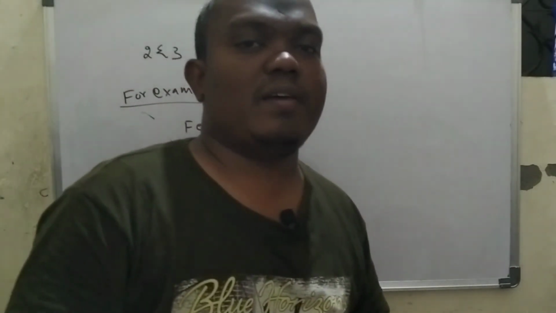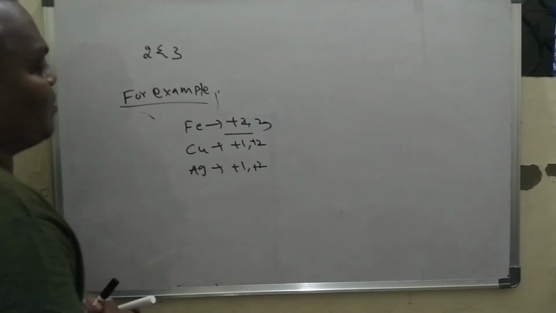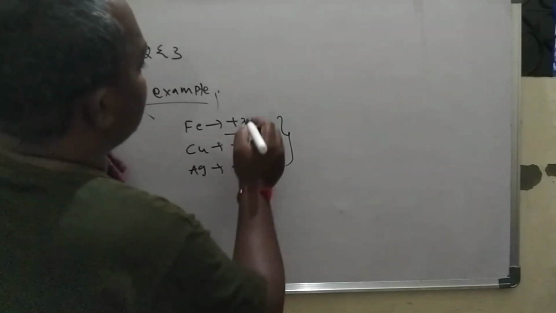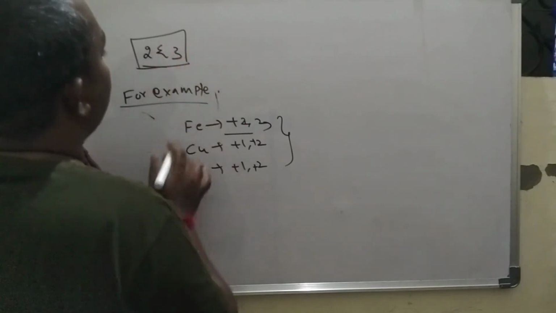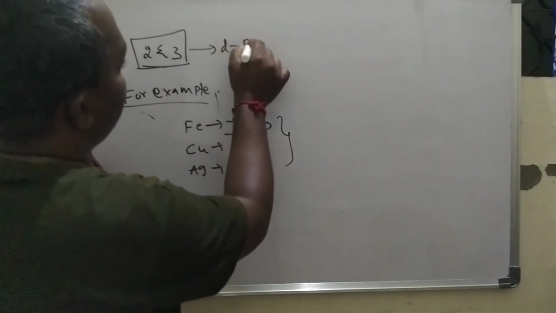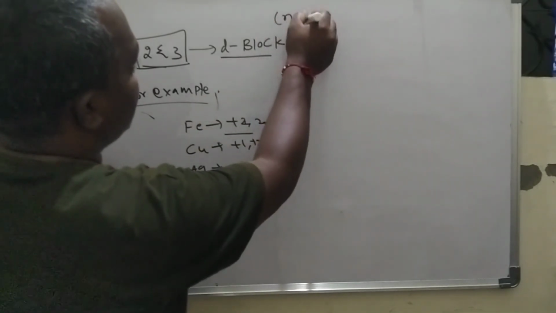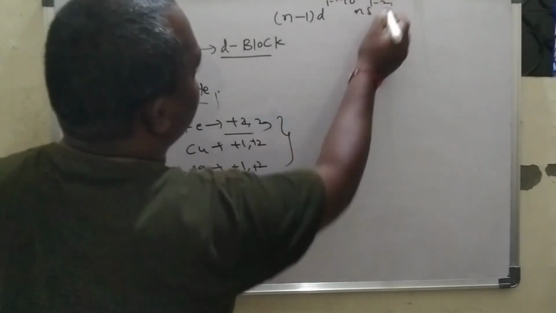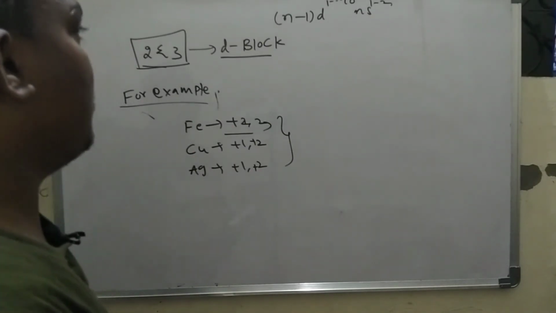What is meant by variable valency? The atoms which exhibit more than one valency, we call them variable valencies. So the common oxidation states, the common valencies of d block elements, are 2 and 3. Generally the d block element configuration is (n-1)d 1 to 10, ns 1 to 2. So this is the general electronic configuration of d block elements.